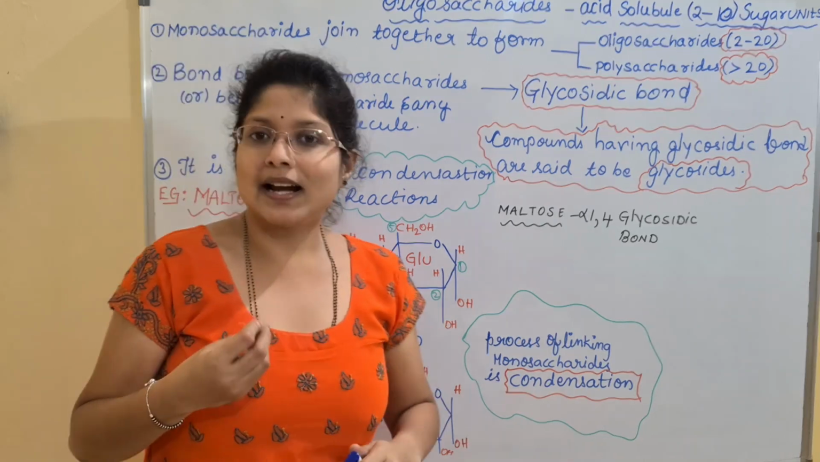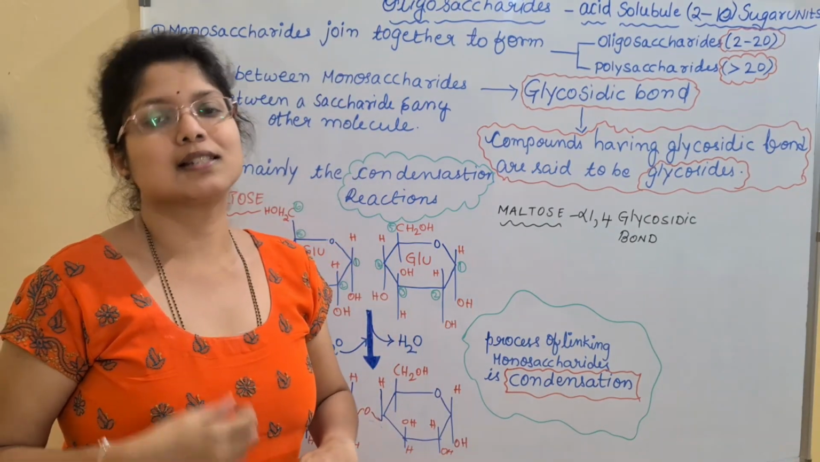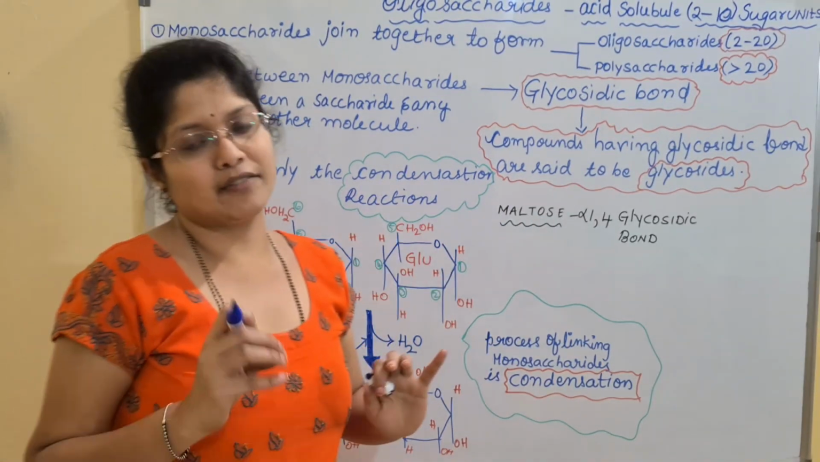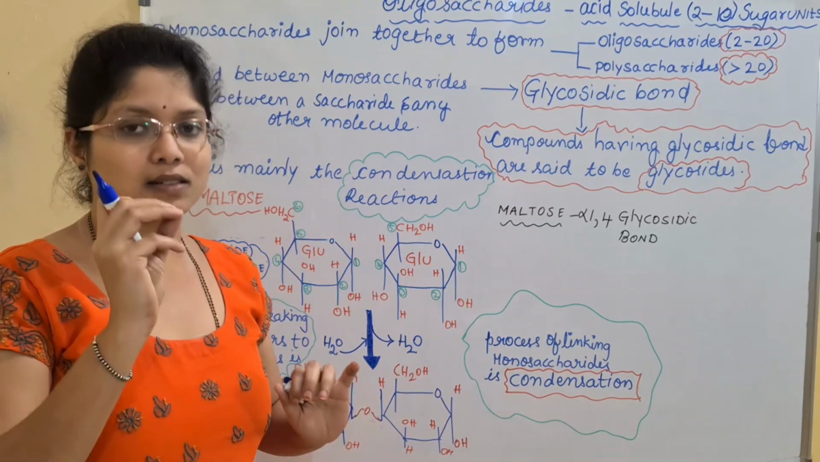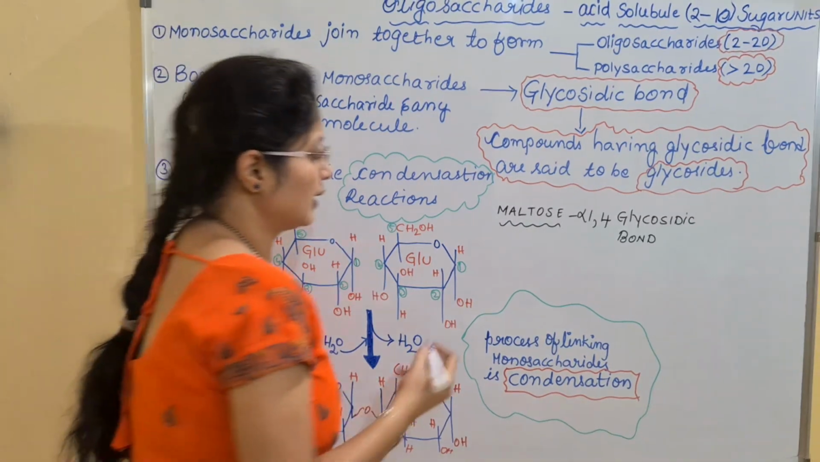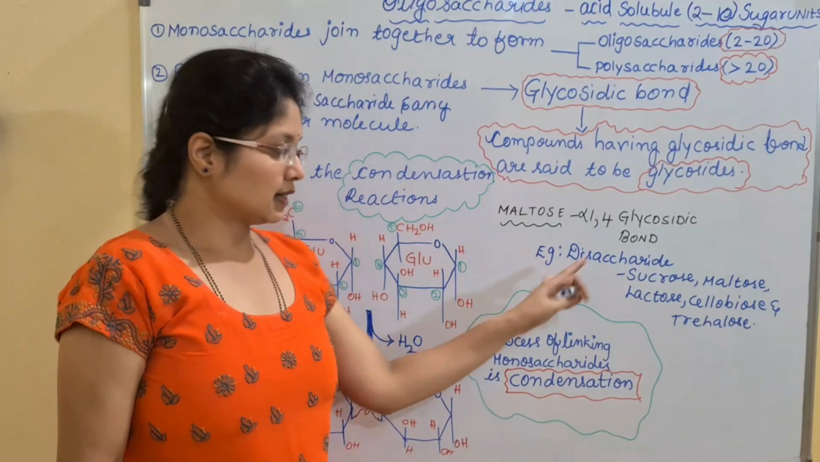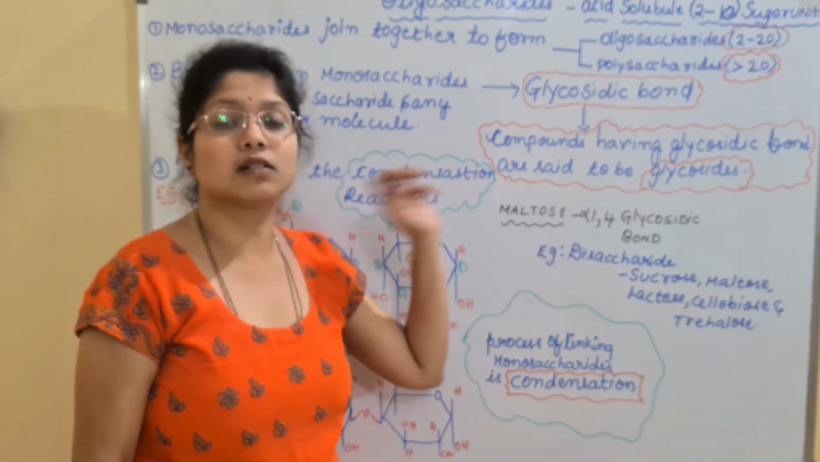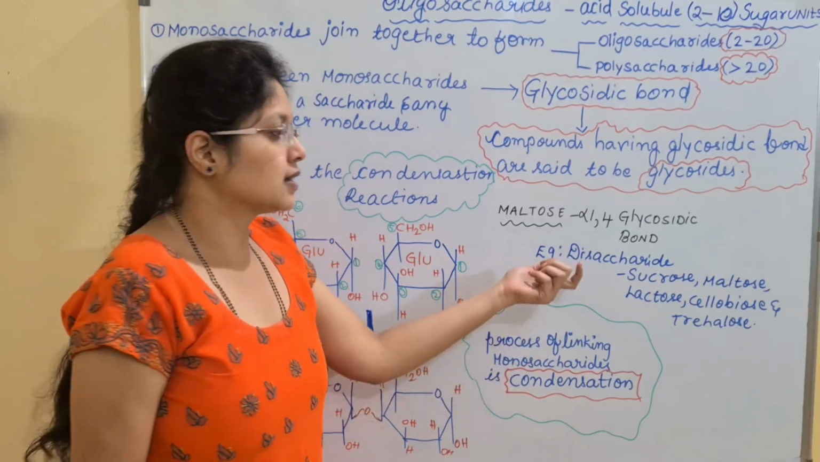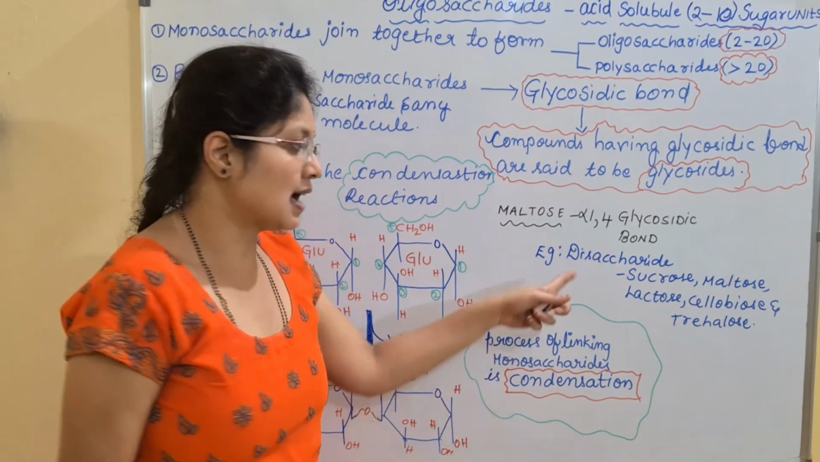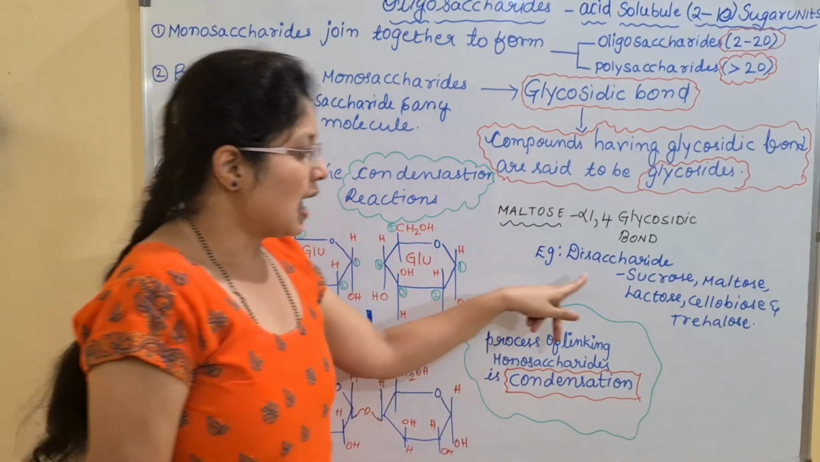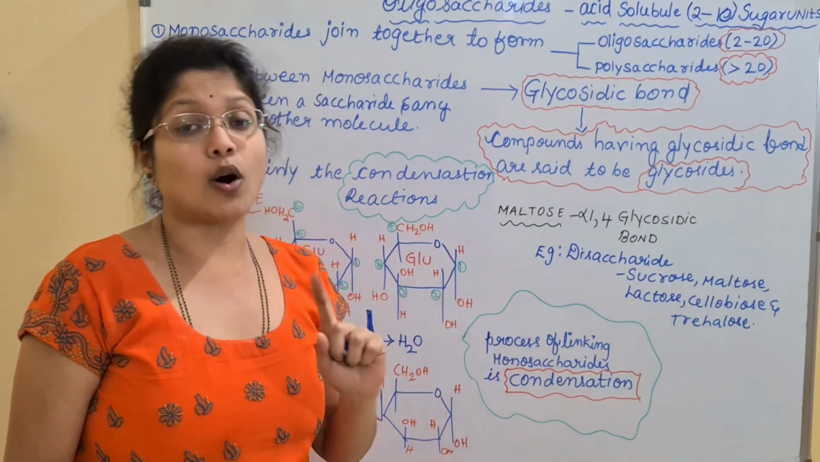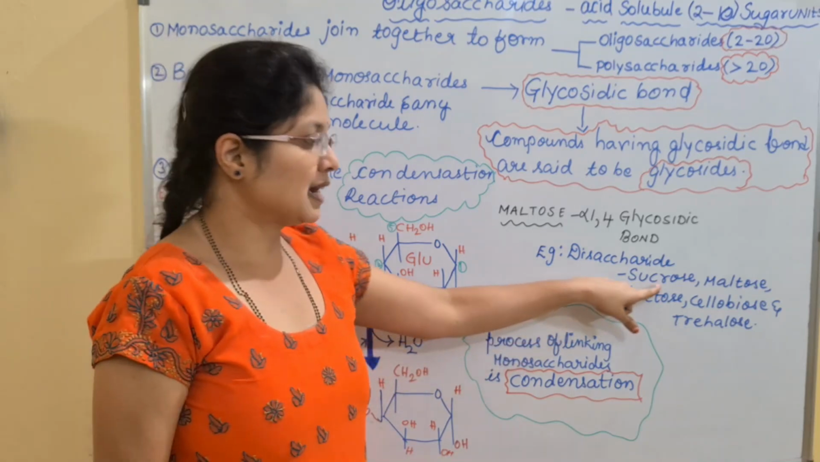If the oligosaccharide has 2 sugars, we call it a disaccharide. I will be giving certain examples here. If 2 sugar units are present, we call such a carbohydrate a disaccharide. And here, what are the examples? We have sucrose, which is known as table sugar or cane sugar. It is mainly present in sugar cane.